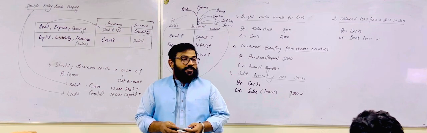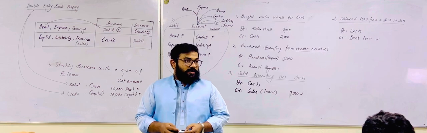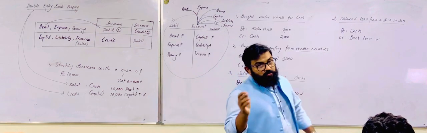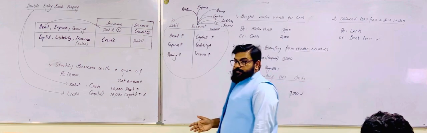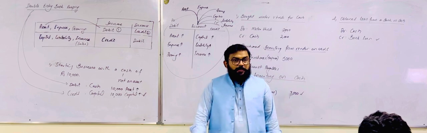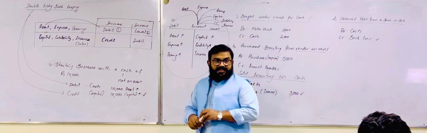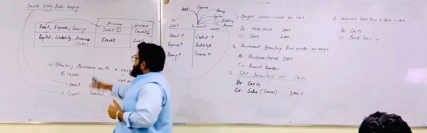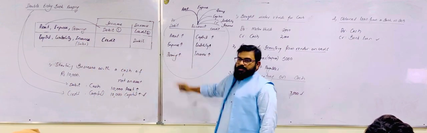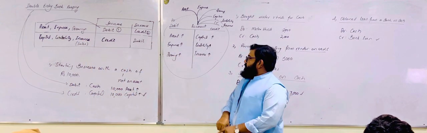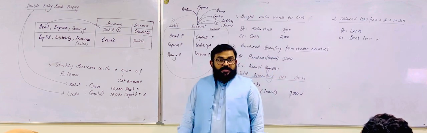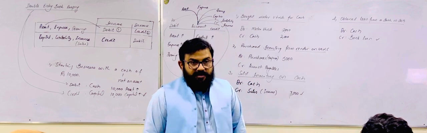So this is very important in accounting, which particular item will be debited and which particular item will be credited. And if we are entering this transaction in a T account, then if there is an increase in asset, increase in expense, increase in drawings, then it will be debited. If there is an increase in capital, increase in liability, increase in income, then they will be credited.